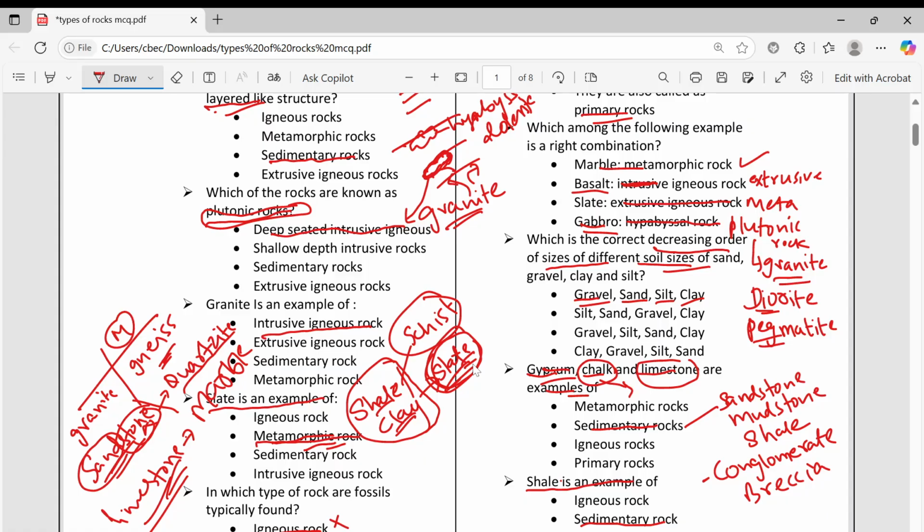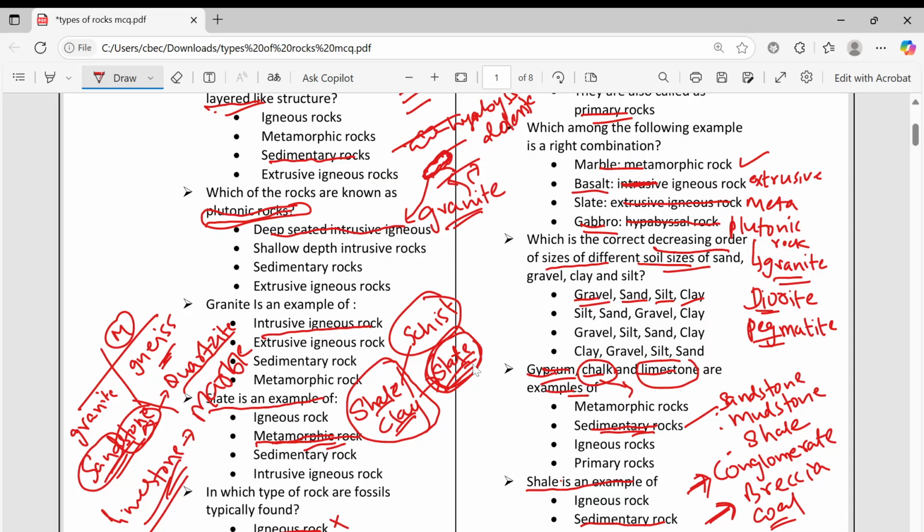Conglomerate means pebble size, very big grains, round rocks. Breccia is also pebble size but angular, not round. Conglomerate and breccia, these two are also sedimentary rocks. Then shale, mudstone, sandstone. Then fossils, as I told. What examples will come? Coal will come. Coal is also a sedimentary rock.